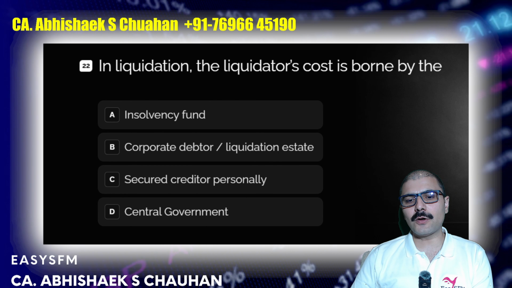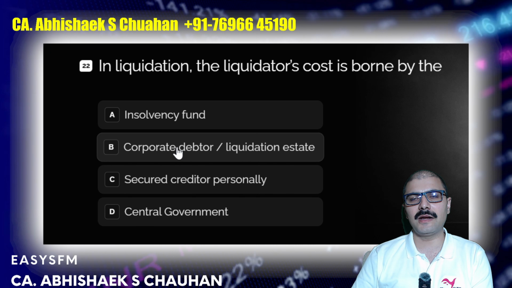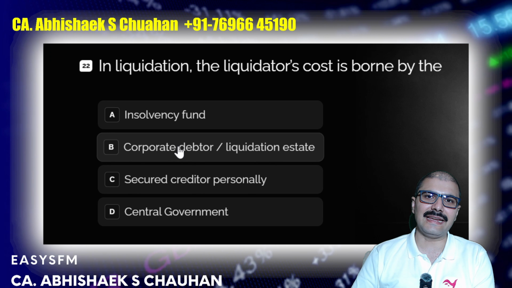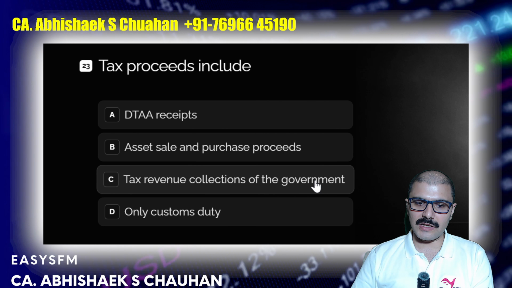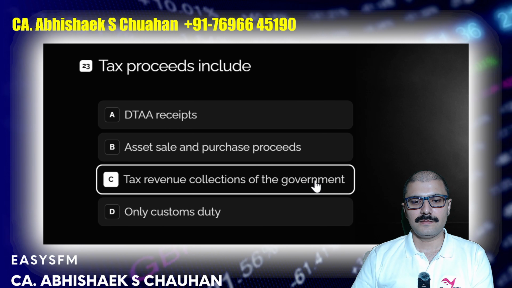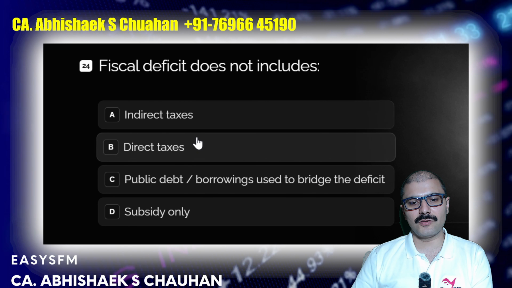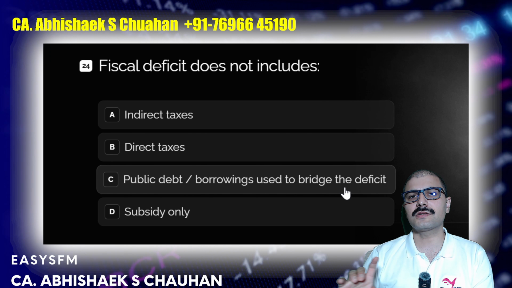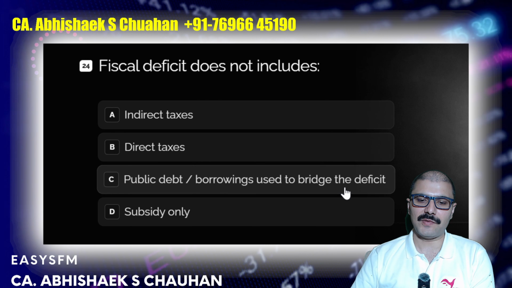In liquidation, the liquidator's cost is always at priority. We always read this, right? So it is paid by the corporate debtor, the company which is going into liquidation, or through the liquidation estate, right? Tax proceeds include tax revenue collections of the government, obviously. Fiscal deficit does not include public debt and borrowing used to bridge that deficit; it includes indirect tax, direct taxes and subsidy only. But yes, you have to bridge that gap through public financing.